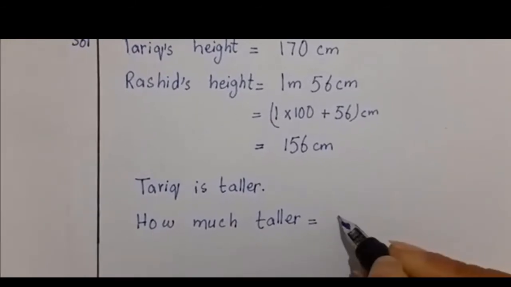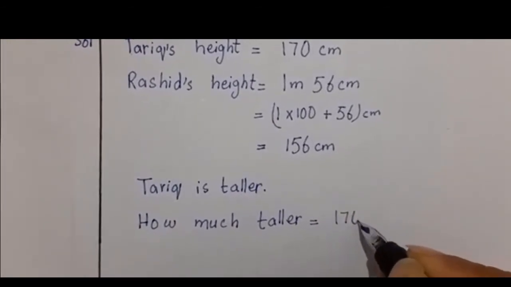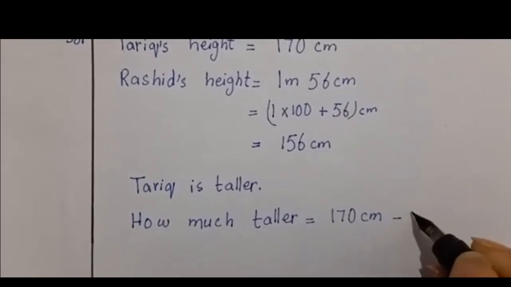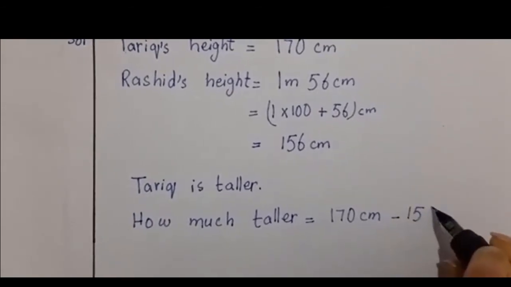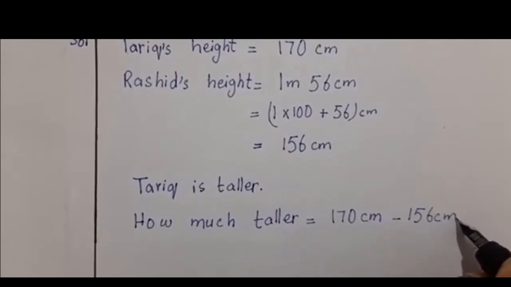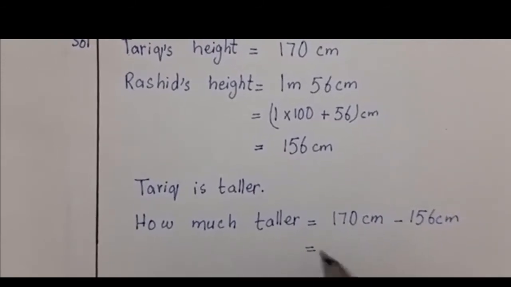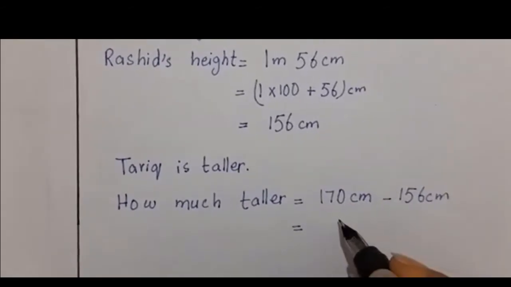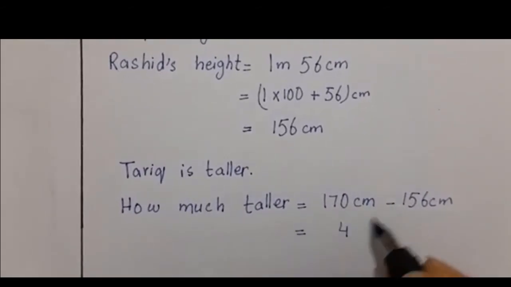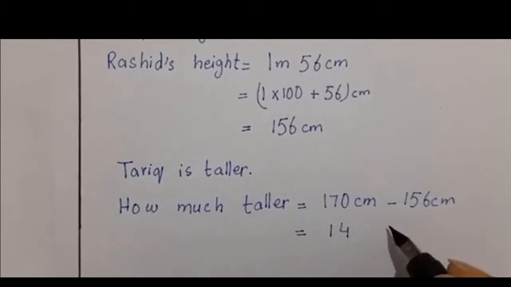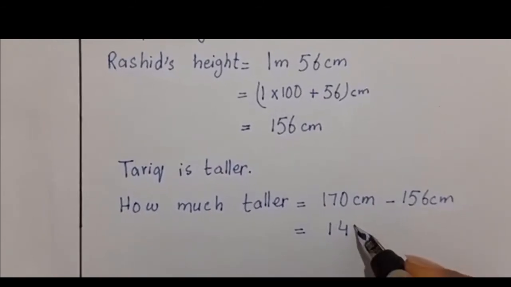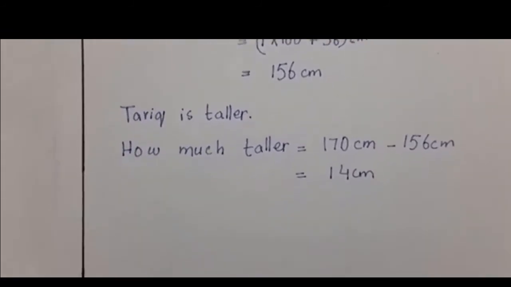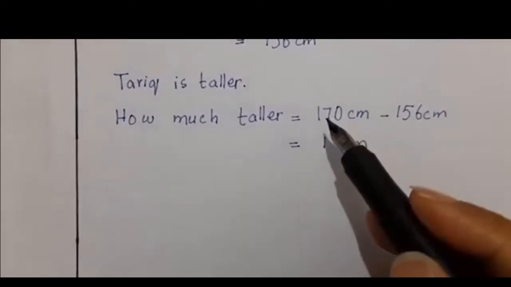What we will do? 170 centimeters minus 156 centimeters. So when we subtract 6 from 0, we cannot subtract. So we will borrow. 10 minus 6 is 4 and 6 minus 5 is 1. So 1 minus 1 is 0. It is 14 centimeters. Okay. It is 14 centimeters. So easy is this maths.